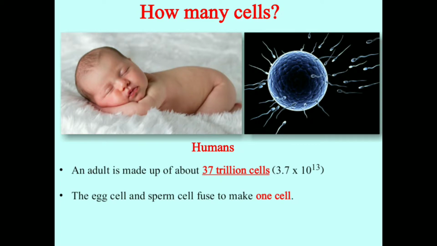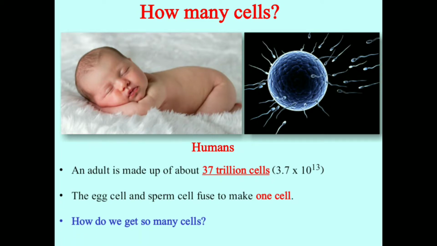Okay? Because we know that the egg cell and sperm cell fuse together to make a zygote, which is a single cell. And that single cell divides again and again to make 37 trillion cells, which a human adult is composed of.